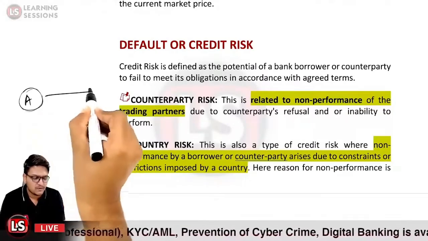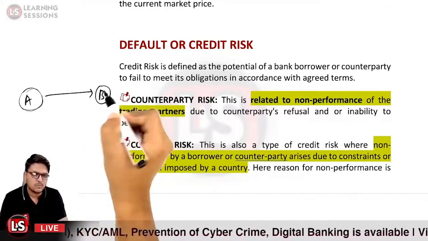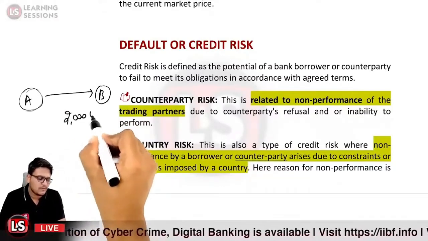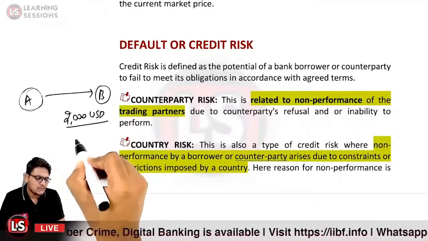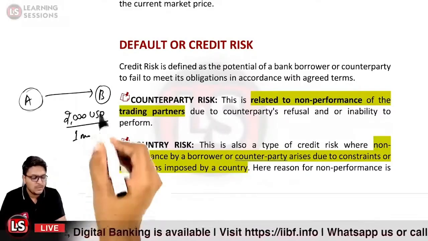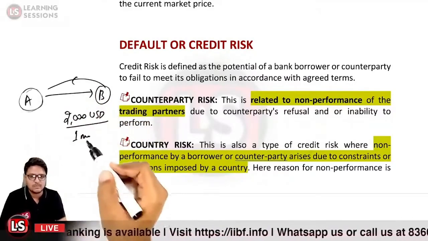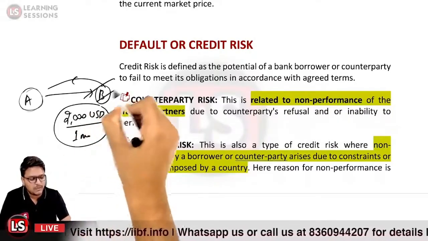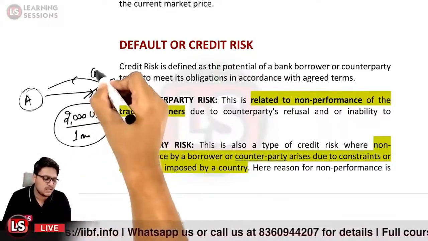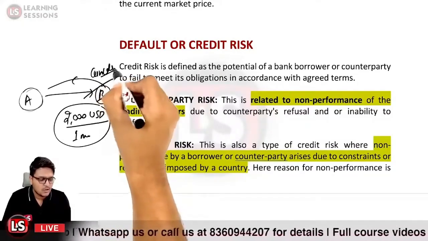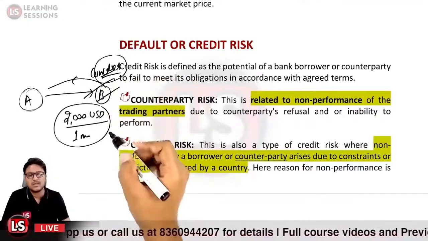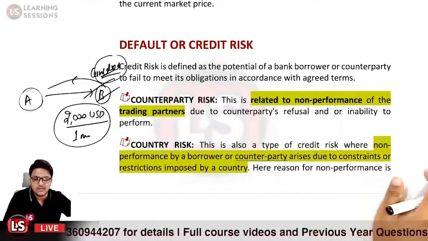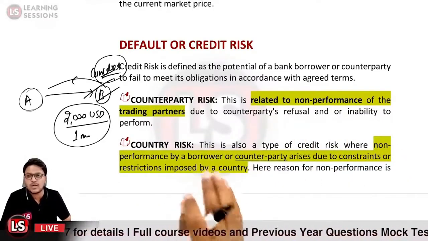Person A is under a forward contract with person B to buy 2000 USDs after a period of 1 month. That is, B will be selling the USDs to person A. There was a contract, but in between person B defaulted. Person B cancelled the contract, or basically never settled up the commitment. That is related to the counterparty risk, and also to the country risk.